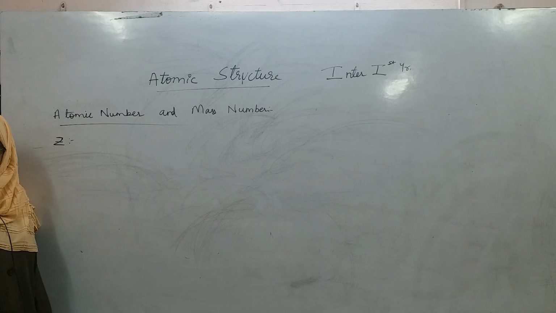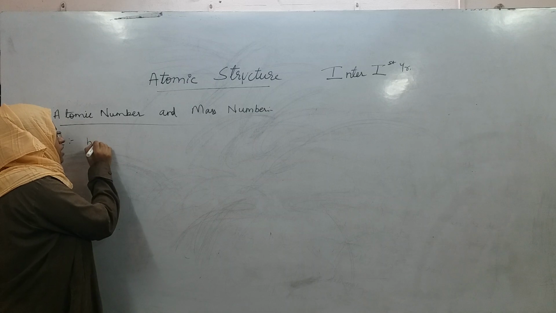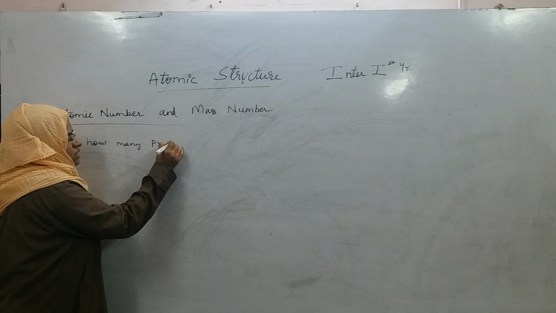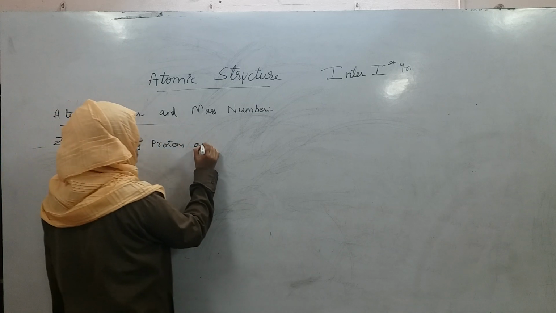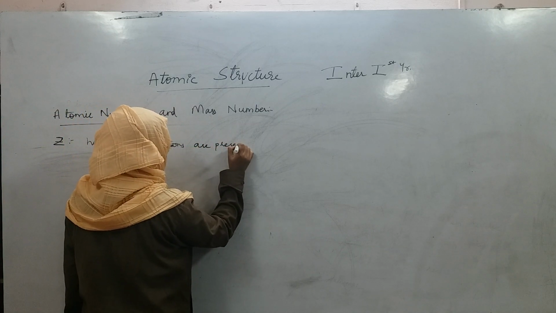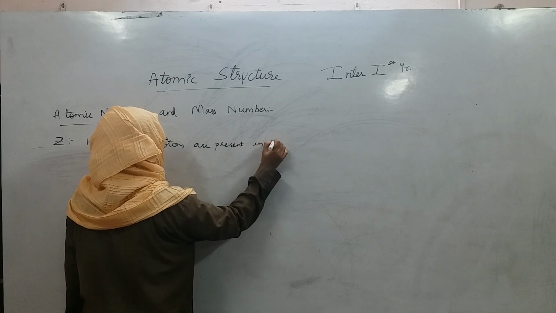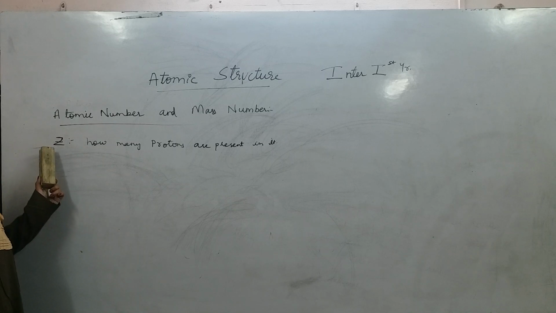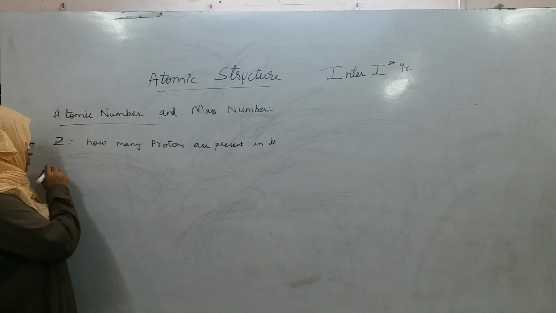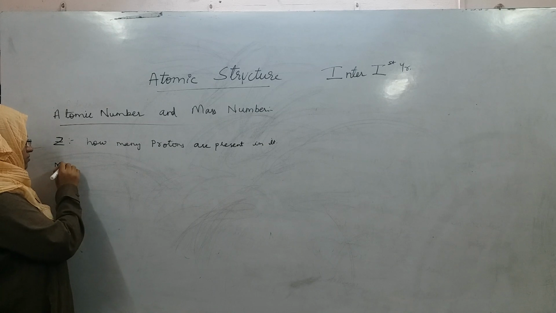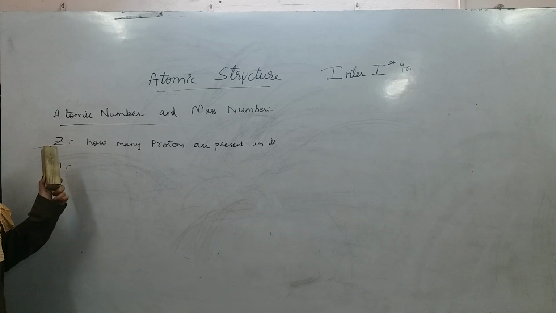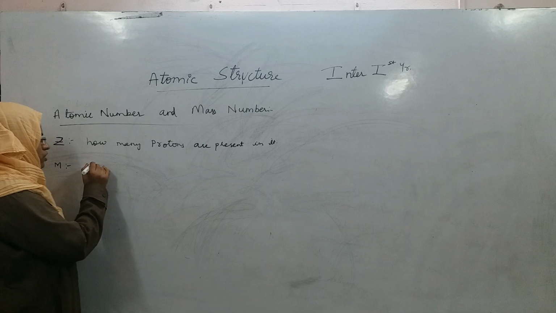Let us look at the atomic number. Atomic number of any atom indicates how many protons are present in it. It is indicated by the symbol Z, right. Coming to mass number. Mass number will be the total number of protons plus neutrons.